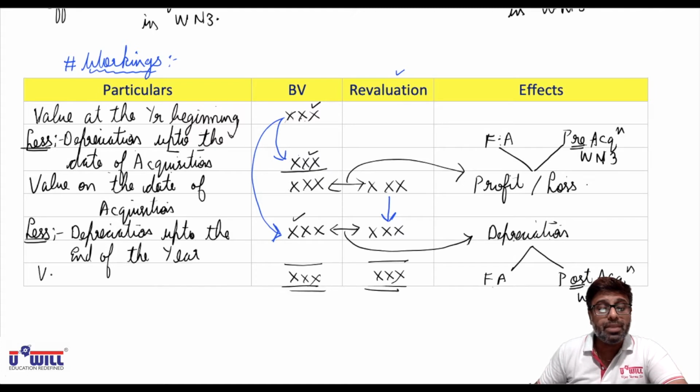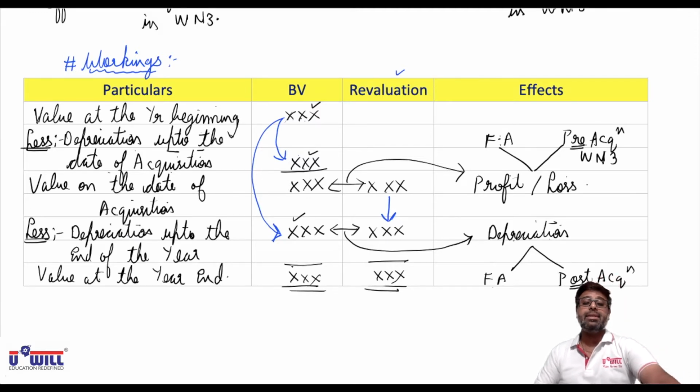So this is the working which we have to make to calculate the revaluation profit or loss and its depreciation. Look at the entire working once again. 4 columns will be made: particulars, book value, revaluation, and effects. We'll start the workings with the value of asset at the beginning of the year. From that we will minus depreciation up to the date of acquisition.